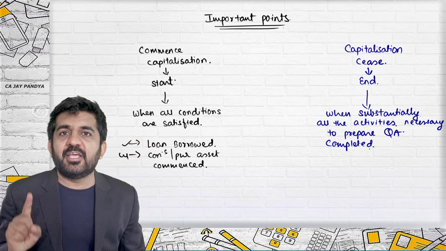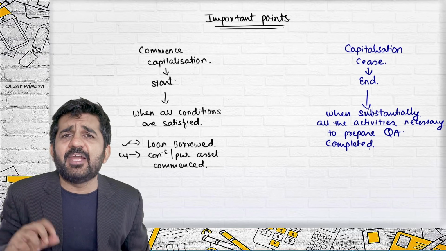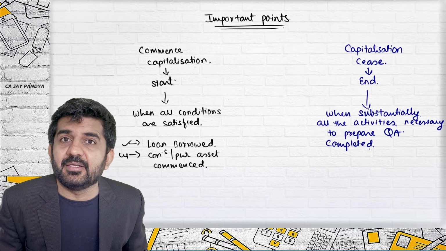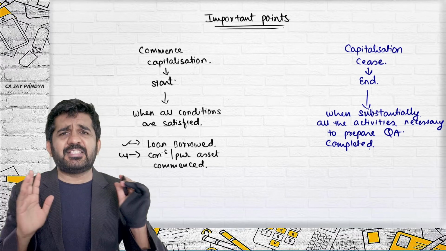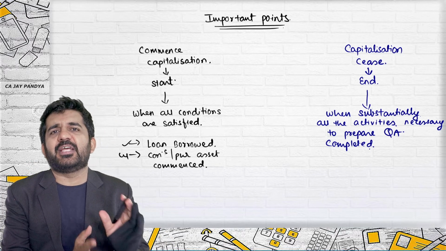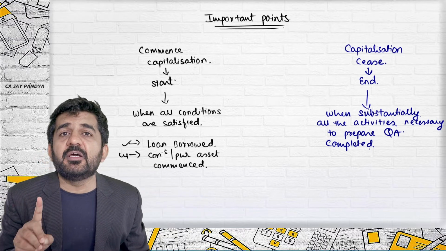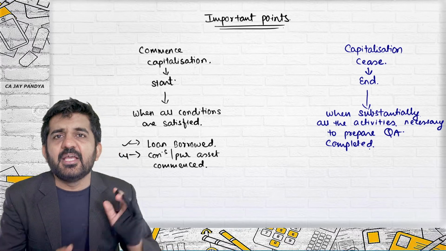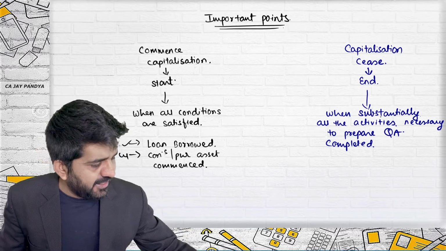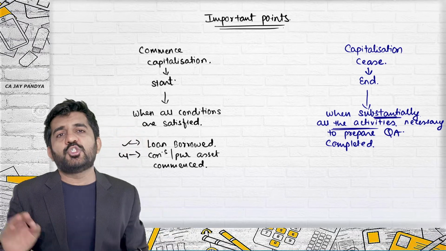Try to understand, they are not saying it should be 100% completed. If some administrative work is pending, you should still stop your capitalization. Say full asset is ready, just accountant is there pending with a passing of journal entry. This cannot be a reason to continue capitalization. Your asset is fully ready, some administration part is pending, substantially all activities are completed, and so you should stop